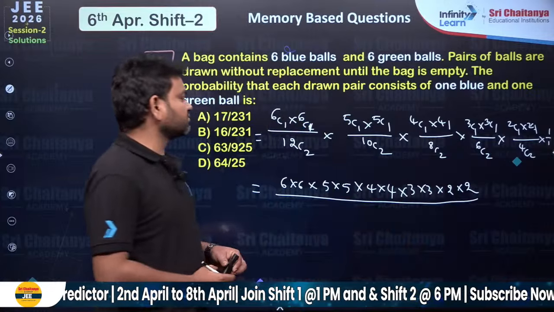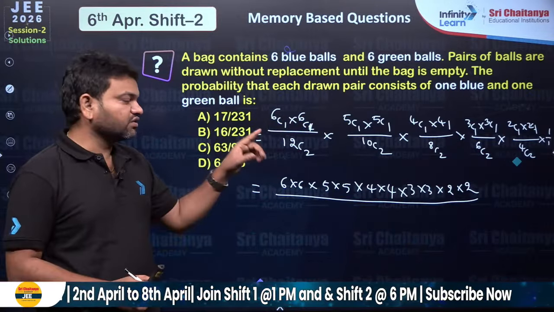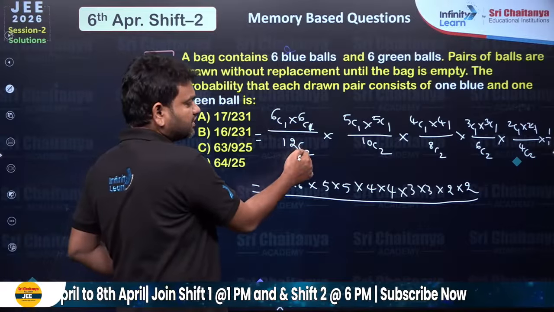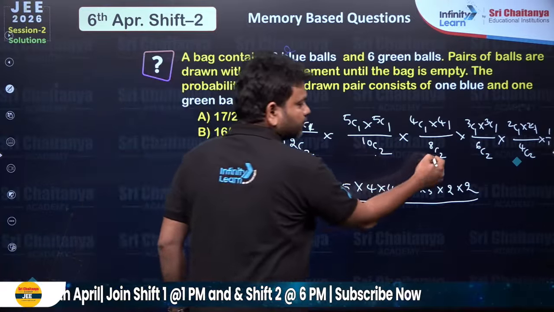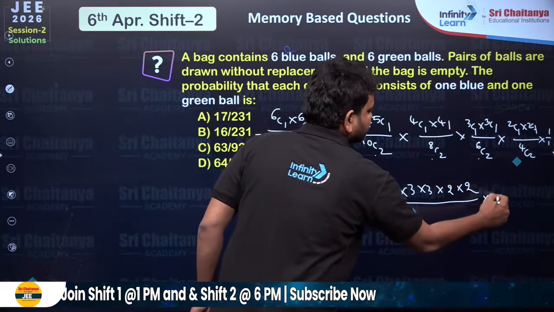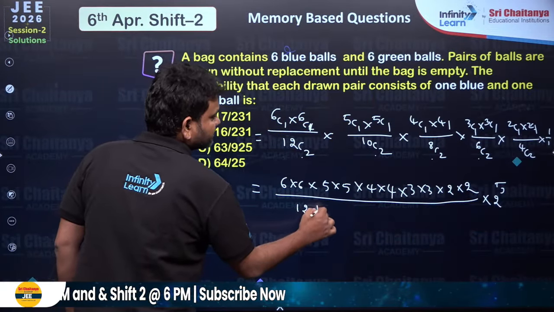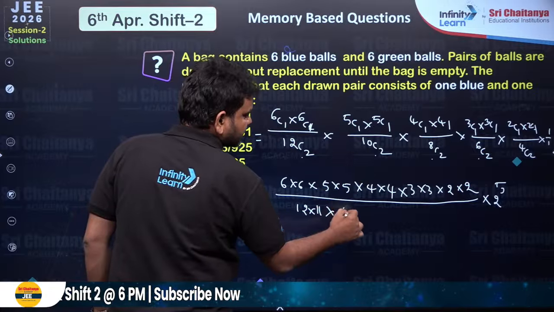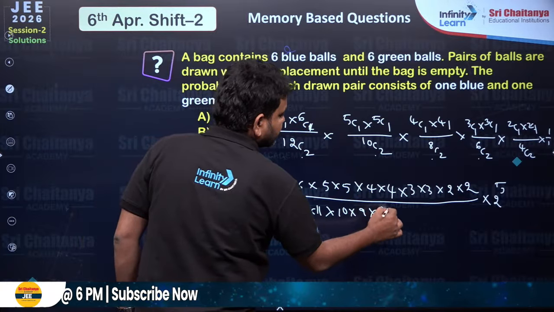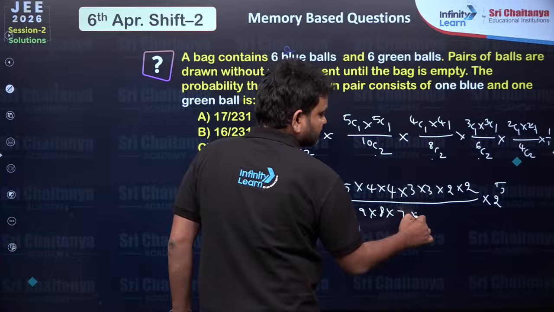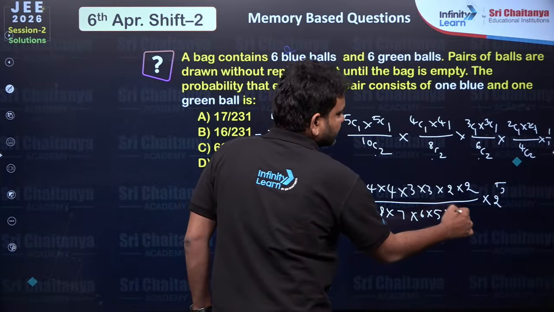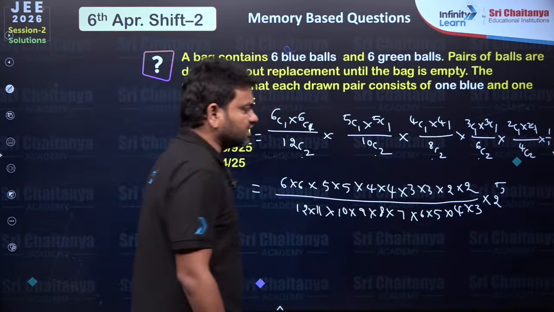And in the denominator, if you observe, 12C2 means what? 12 into 11 by 2. So here 2, 2, 2, 2, 2, 5 times I am getting, so 2 power 5 I will write. And here this is going to be 12 into 11, and from here it is 10 into 9, and 8 into 7, 6 into 5, and 4 into 3. This is all I have.